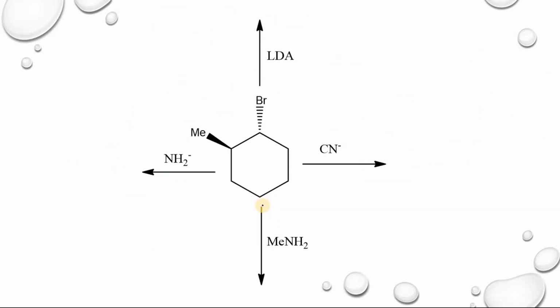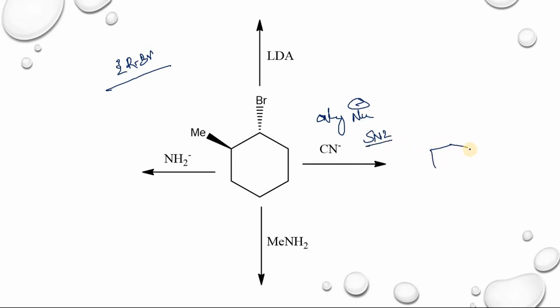Let us take another example. This one is a secondary alkyl bromide. So when you treat with only nucleophile, this one is only nucleophile. Here in the case of secondary alkyl bromides, there is an SN2 type of mechanism.